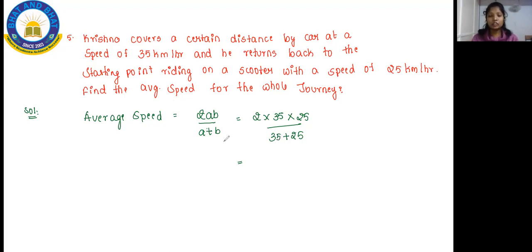Now when you multiply 2 into 35 into 25, you will get 1750 as your answer. And when you add 25 plus 35, you will get 60. The 0 and 0 will get cancelled. So now 175 divided by 6, you are going to get the answer as 29.1666, recurring. So I'll just stop over here and write 29 kilometers per hour. This is how we are going to find your average speed.